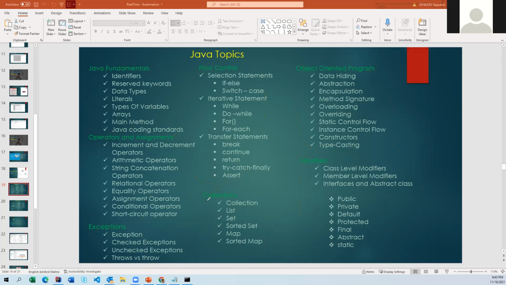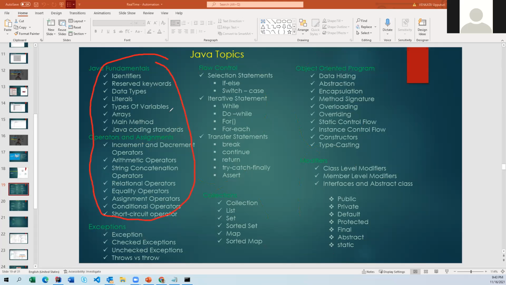So tomorrow onwards, I'm going to start with Java fundamentals. Almost a week for each one: Java fundamentals, operators, flow control, object-oriented programming. We are going to spend almost a week on each and every topic, so that you'll have a better understanding and a better idea on how to use it. If you know the basics, it is going to be helpful for you when you write code.